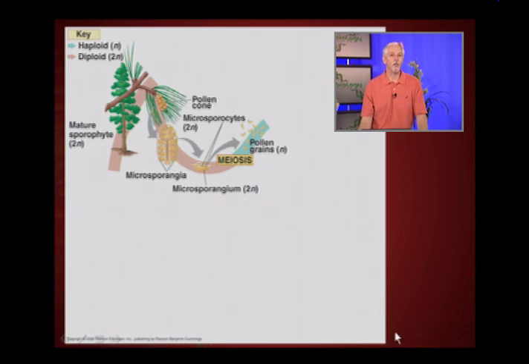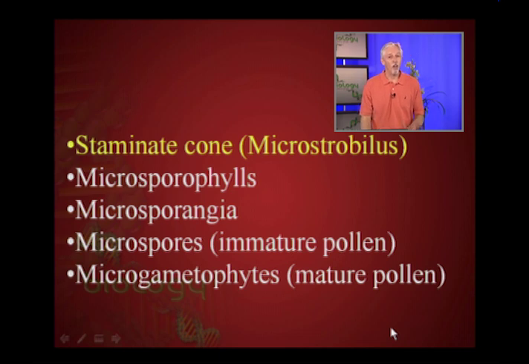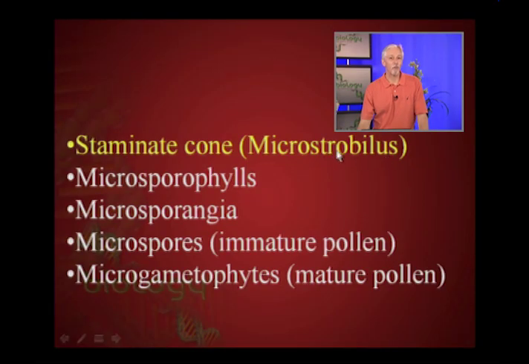And so the male cones on a tree will typically be very small, and this is referred to as a staminate cone. And so as we look at the structure of the cone, and I'll come back to this in a second, the staminate cone is a reference to a male cone. Stamen is a reference to maleness. And also the prefix micro, when we talk about plants, also refers to males. It actually just means small, but it's a reference to males because they will have a small gamete typically. So the staminate cone is sometimes called the microstrobilus, and so this term strobilus is also a reference to a cone.